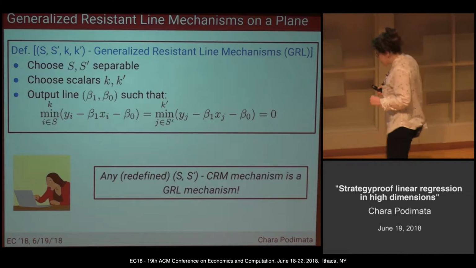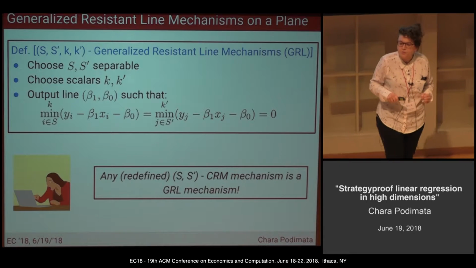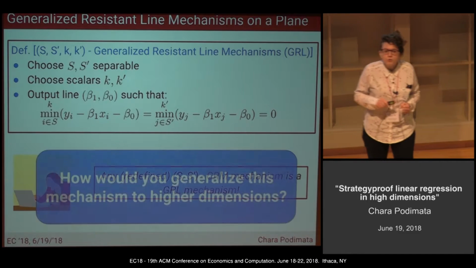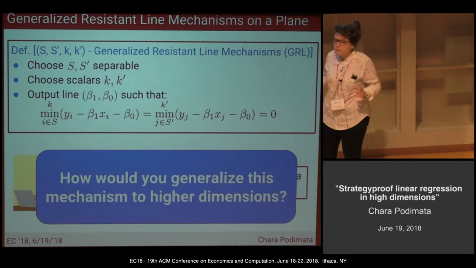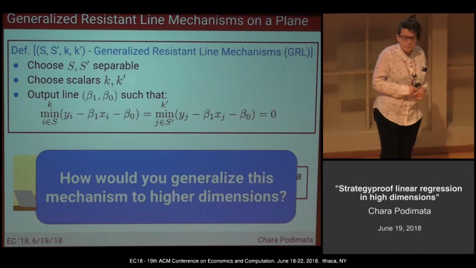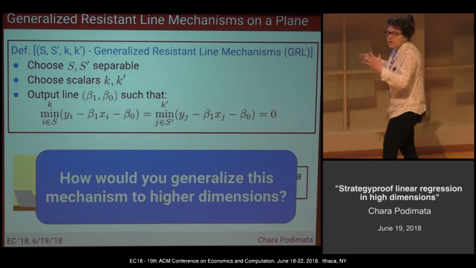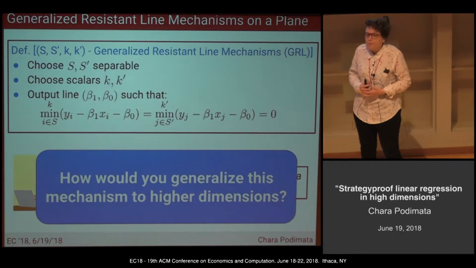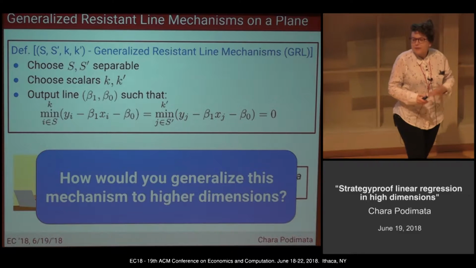And now let me come back to the question that I asked you before, and I claimed that the hardest part to answer was the angle part. How would you generalize this mechanism now, which contains the whole previous family? It is group strategy proof, but still it is in just 2 dimensions. What is the hardest part to make that transition? Again, in the interest of time.